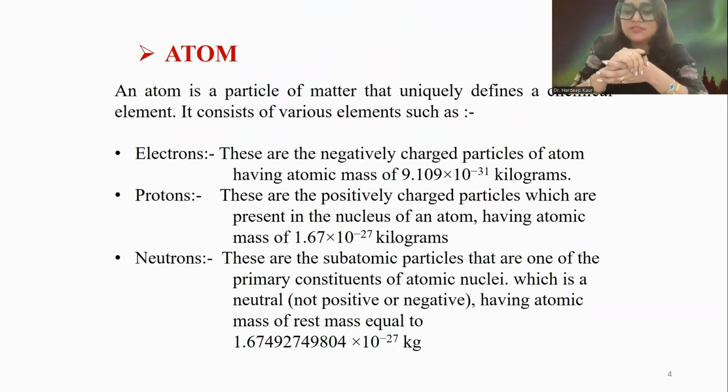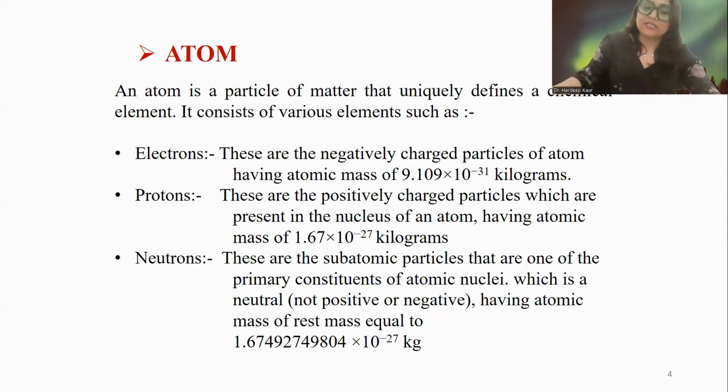Electrons are negatively charged particles with a mass of 9.109 × 10^-31 kg. Protons have a positive charge and are present in the nucleus, with a mass of 1.67 × 10^-27 kg. Neutrons are subatomic particles that are one of the primary constituents of atomic nuclei, and they are neutral, meaning neither positive nor negative. Their mass is 1.6742949804 × 10^-27 kg.